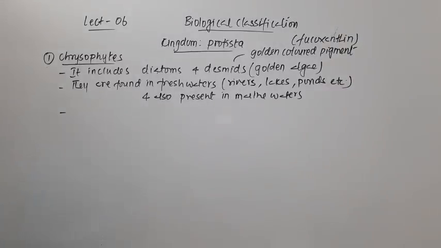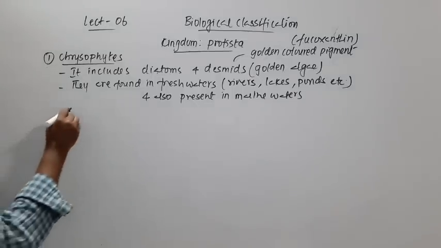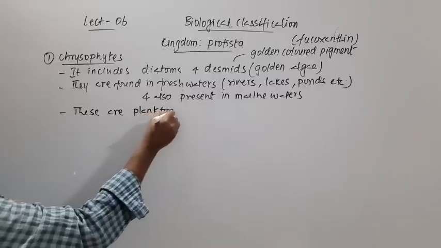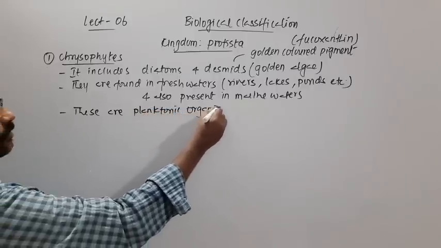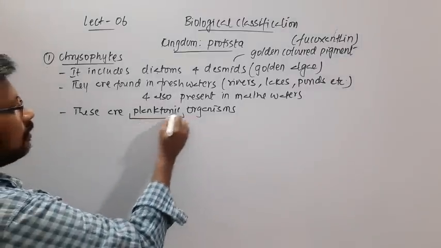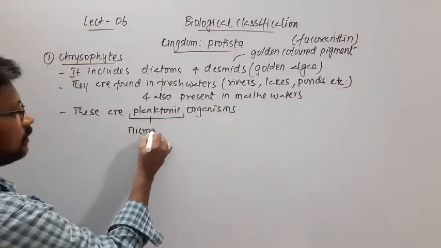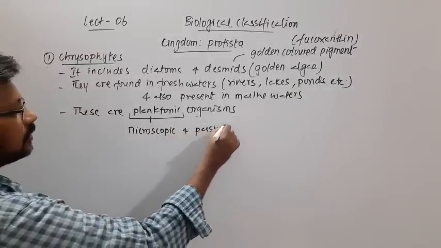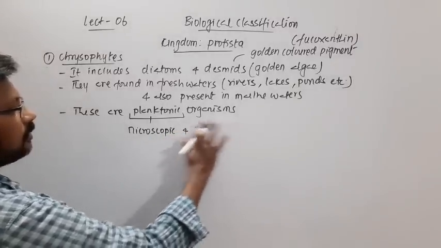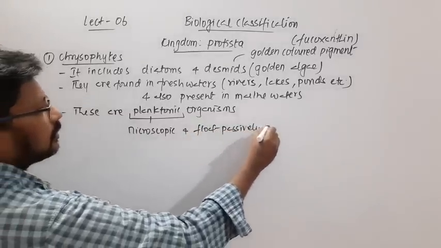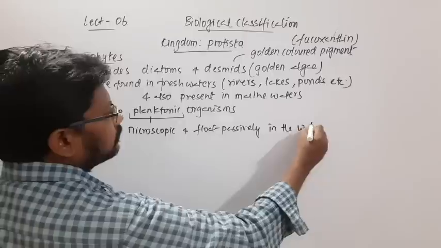In them also we see these chrysophytes growing, and these are planktonic organisms. What do we mean by planktonic?